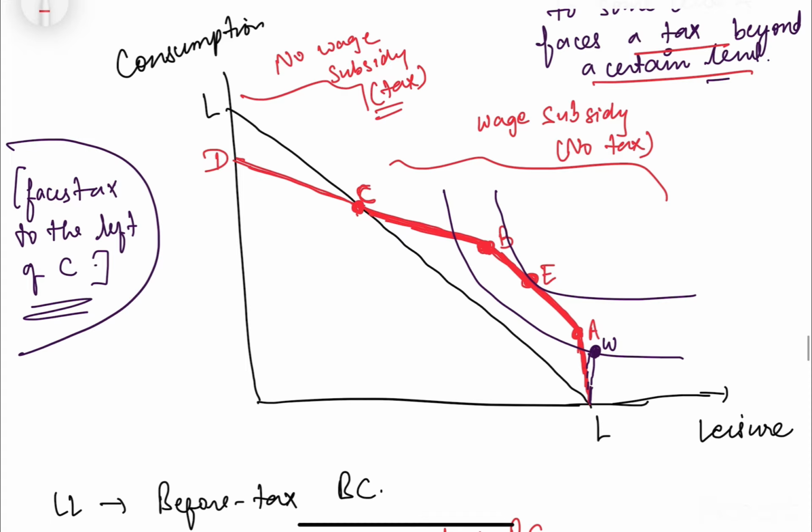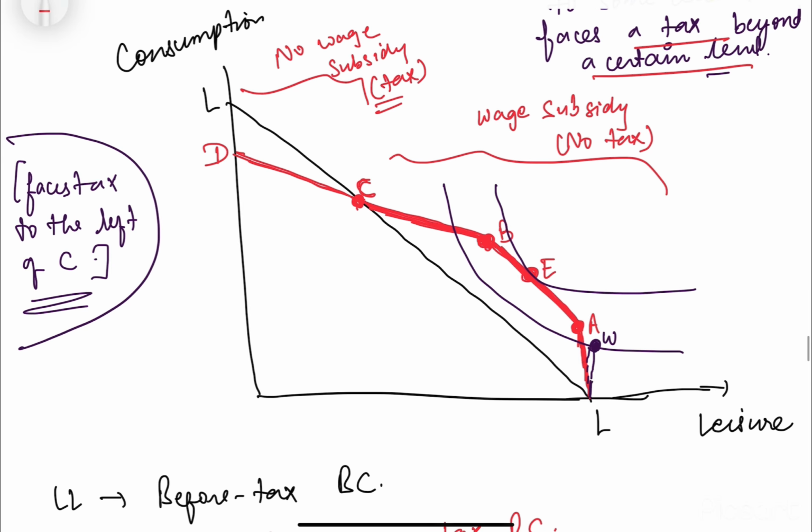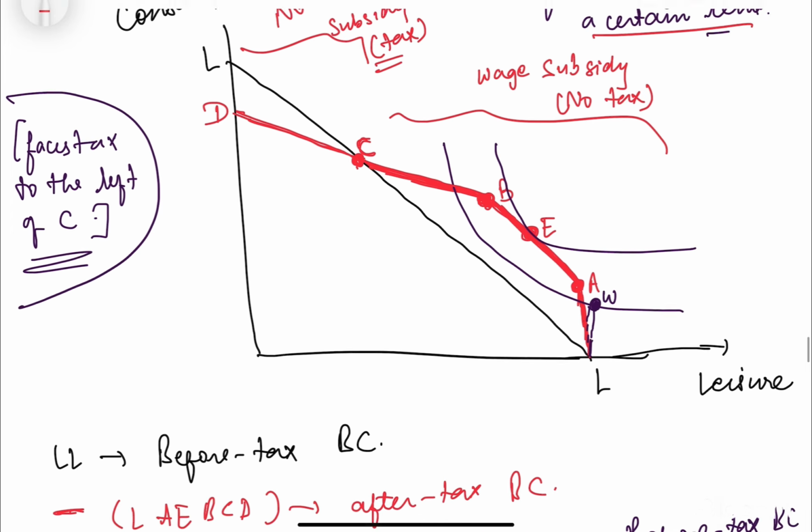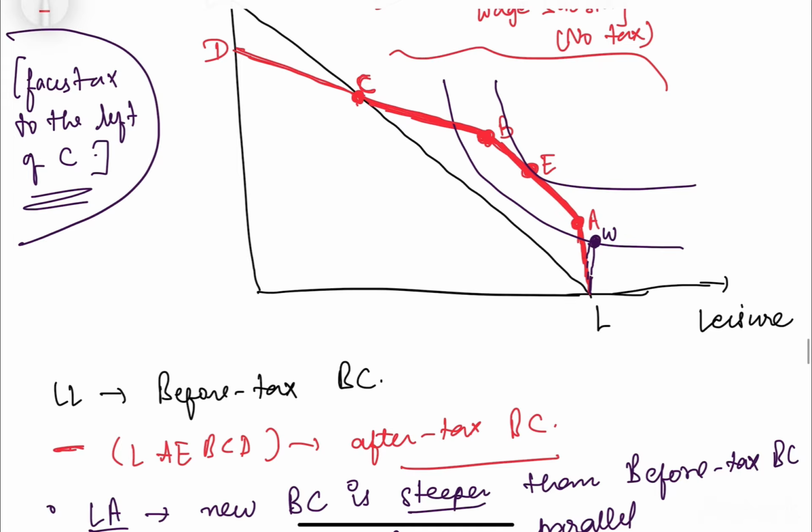So this LL is our budget constraint before tax, and this red line has different segments basically. This budget constraint has different segments, and we will talk about it also. L to A, then from A to B, then B to C, then C to D. So this red line is basically showing the after-tax budget constraint.